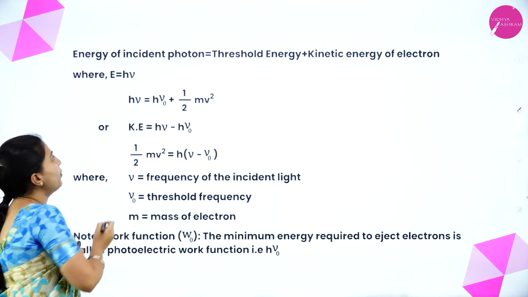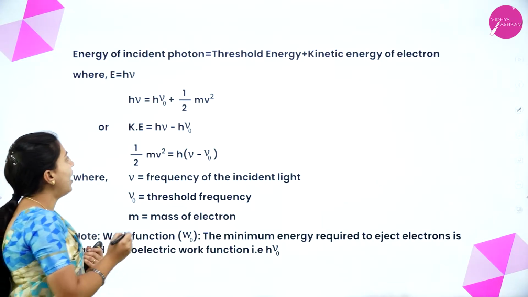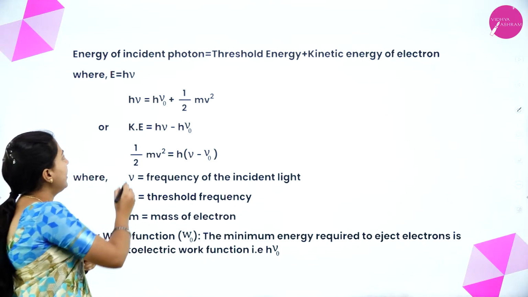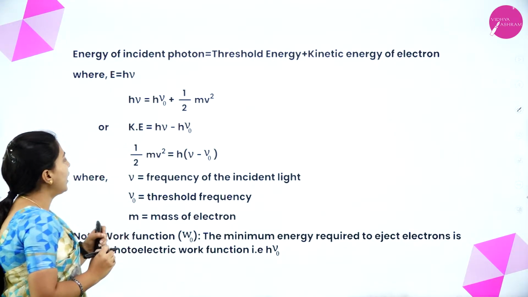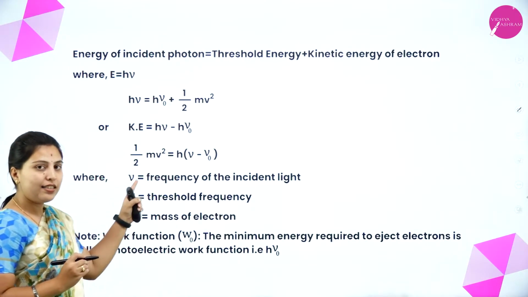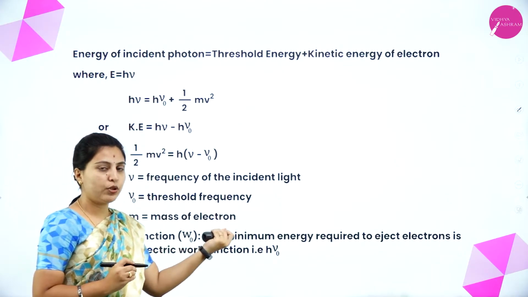See here, h nu equals h nu naught plus half mv square. We can write it again like this: kinetic energy equals h nu minus h nu naught. How this equation came about, we explained in the previous slide.